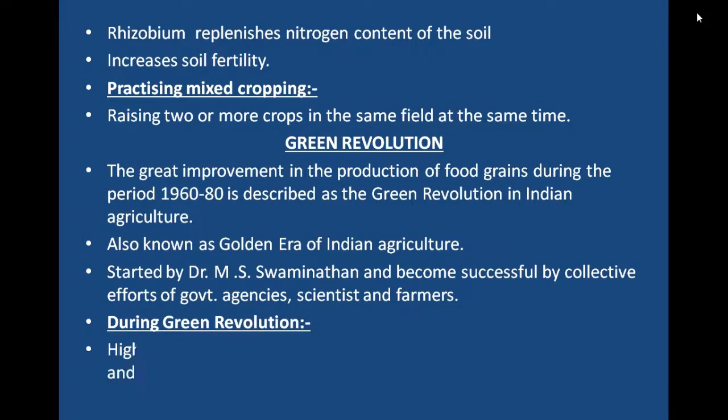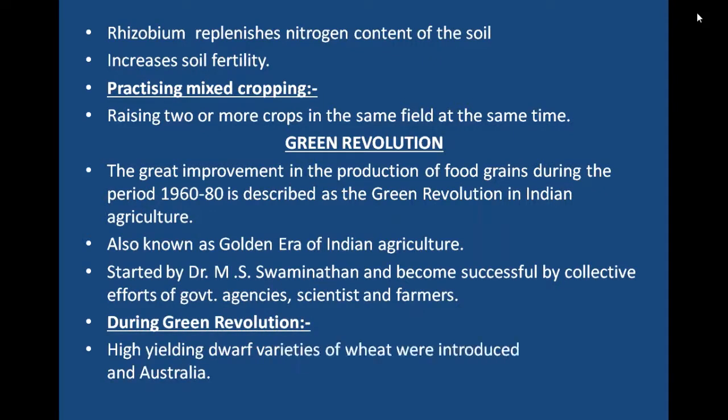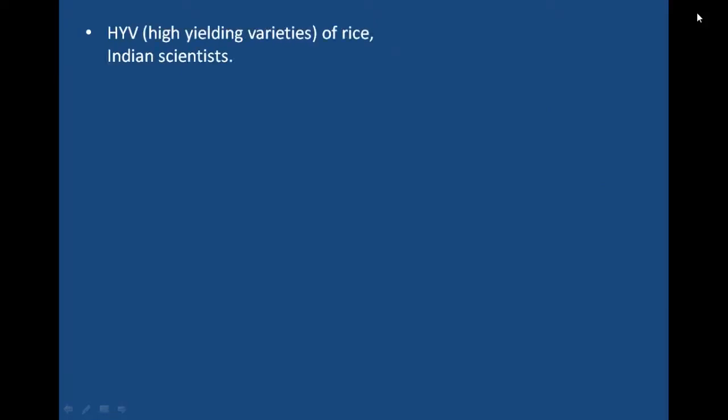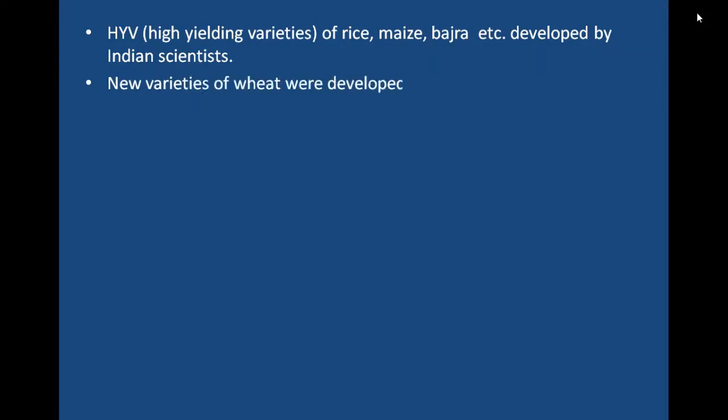During the Green Revolution, high-yielding dwarf varieties of wheat were introduced from Mexico and Australia. HYV, high-yielding varieties of rice, maize, bajra, etc. were developed by Indian scientists. New varieties of wheat were developed by crossbreeding methods.